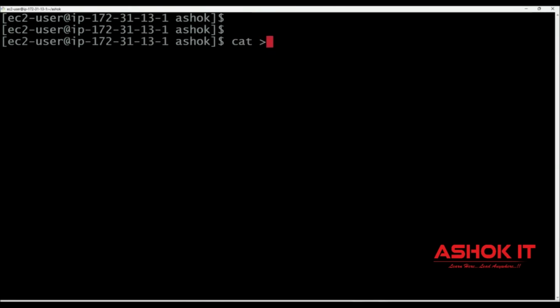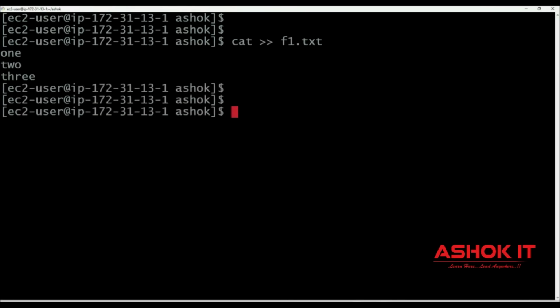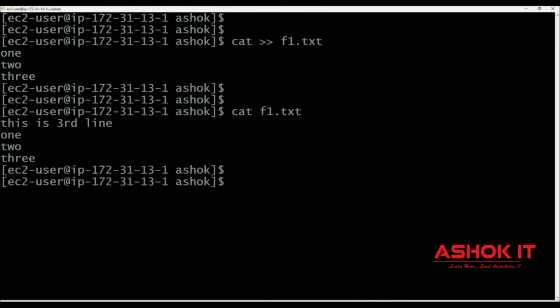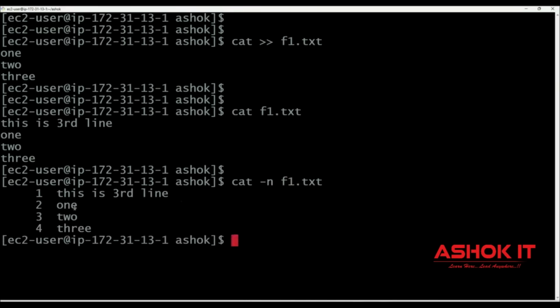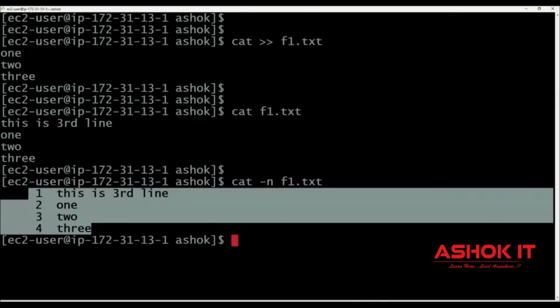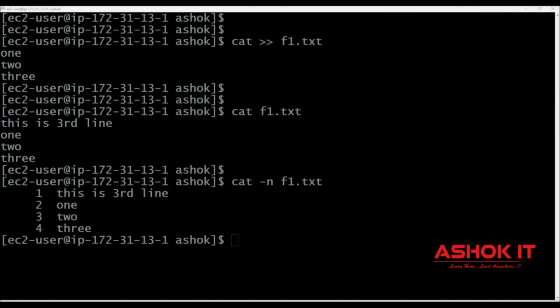Okay, now cat double arrow f1.txt, 1, 2, 3, something like that. You can write the data. cat space f1.txt, the file data is printing. I want to print the file data along with the line numbers also. To print the data along with the line numbers, we can use cat space -n space file name, f1.txt. Now the file data will be printed along with the line numbers. I hope you understood the purpose of the cat command in Linux.